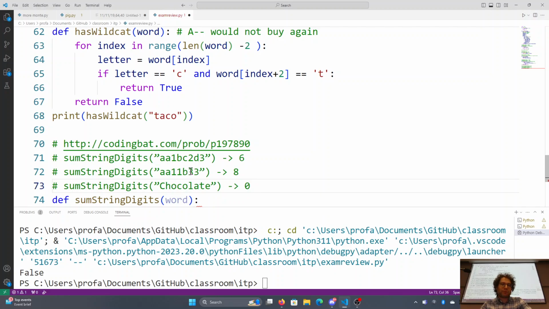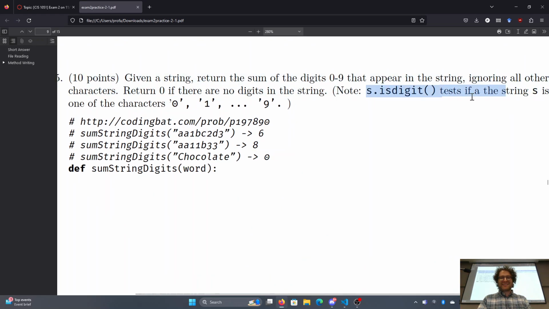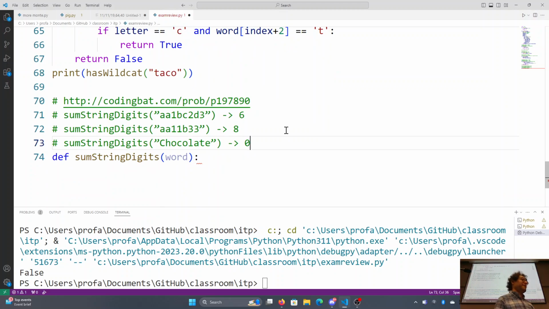AA11B33 will give us 1 plus 1 plus 3 plus 3, which is 8. And chocolate will give us 0 because there's no numbers in there. This is actually a bit more straightforward than the previous one we had. It said even note s.isDigit, test if the string is one of the characters 0, 1, 2, 3, 4, 5, 6, 7, 8, or 9, which is super useful. It allows us to do a shortcut rather than having to write it ourselves, essentially.